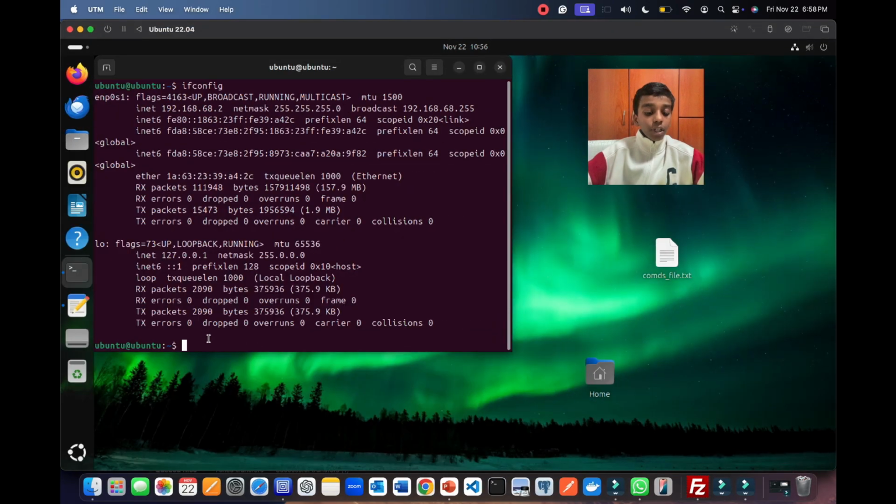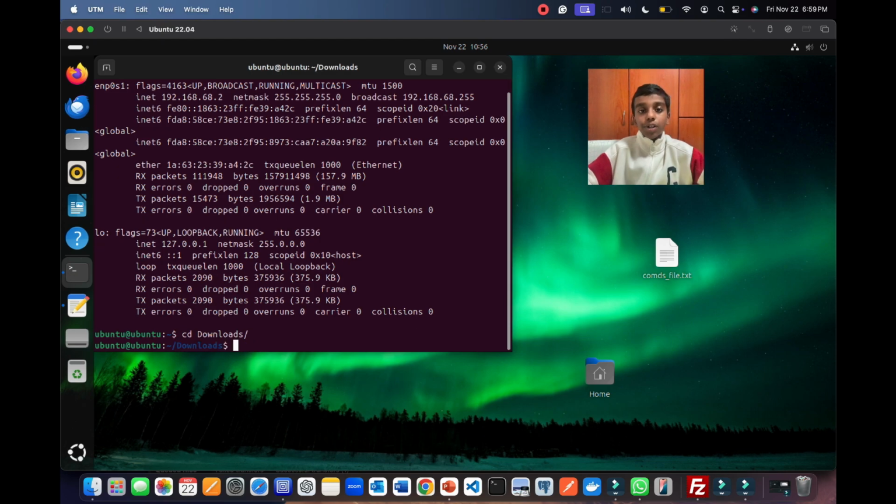Here at my UTM, I'm going to navigate into downloads because I have uploaded it there. When I press enter, now I'm successfully in downloads.